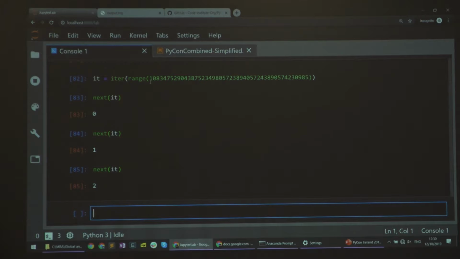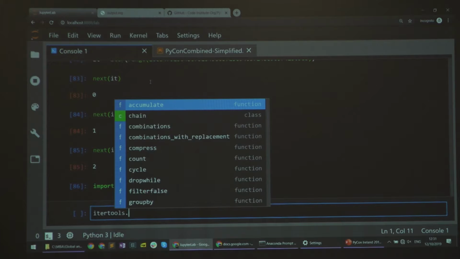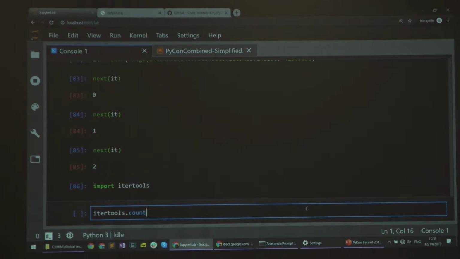There's something I want to tell you about this awesome module. So import itertools. This is part of the standard library, and it has pretty much anything you may imagine regarding working with iterators. Connect multiple iterators, create new iterators, work equally well with finite and infinite iterators, lazy ones. One that I particularly like is count.